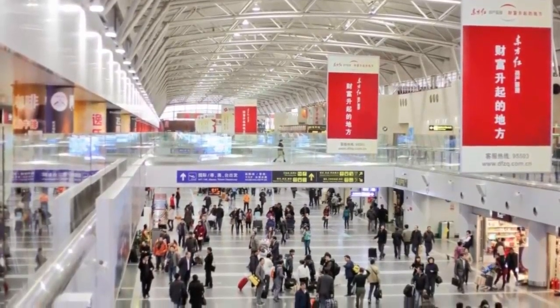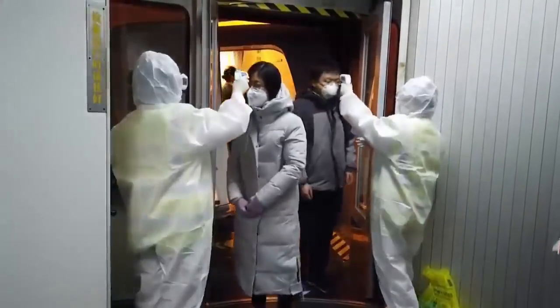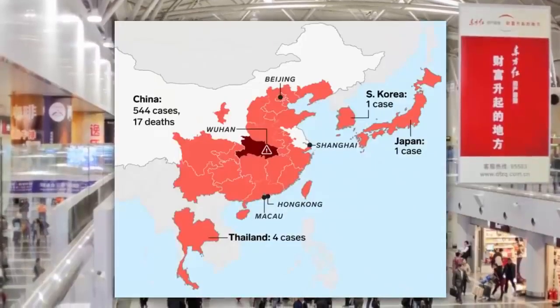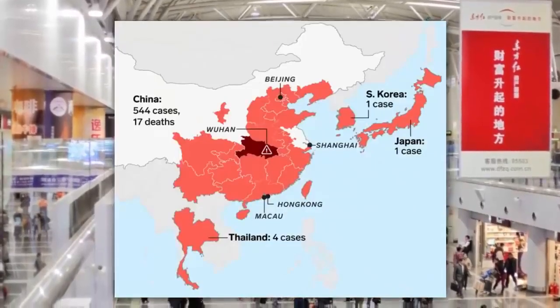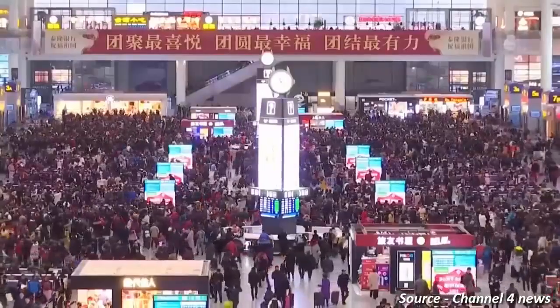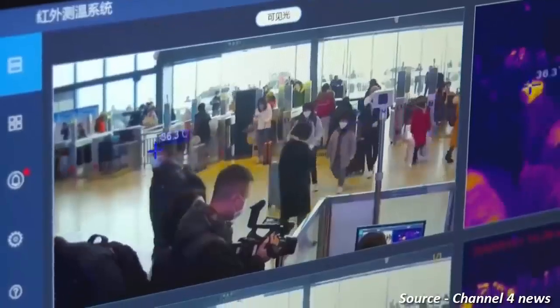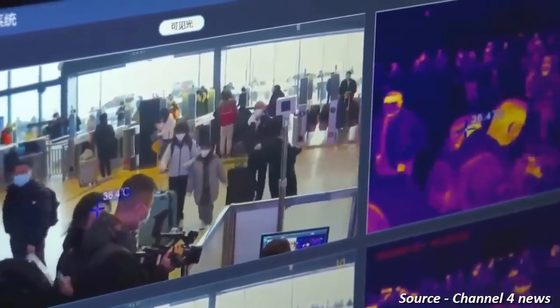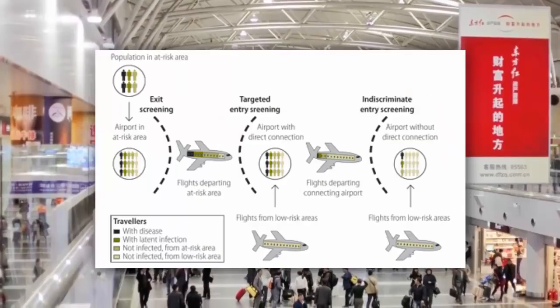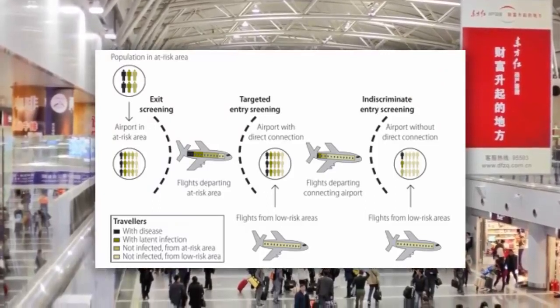Such a large-scale migration of people at a time of a virus outbreak will likely spread the disease further, both within China and beyond. Cases have already shown up in Thailand, Japan, South Korea, Taiwan, and the United States. Around the world, airports have screening measures. Basically, they have a mechanism like temperature checks, because symptoms of this virus include runny nose, cough, sore throat, breathing problem, and high fever. But evidence has proved that entry screening like this isn't very effective at identifying people with new viruses.